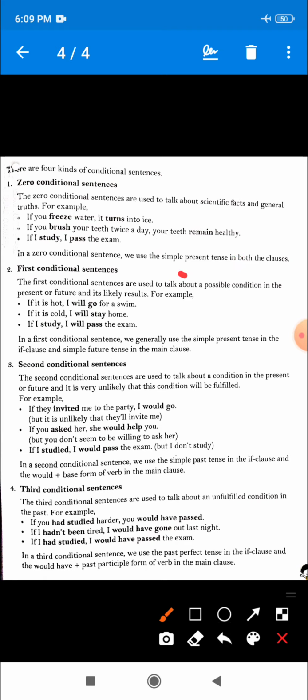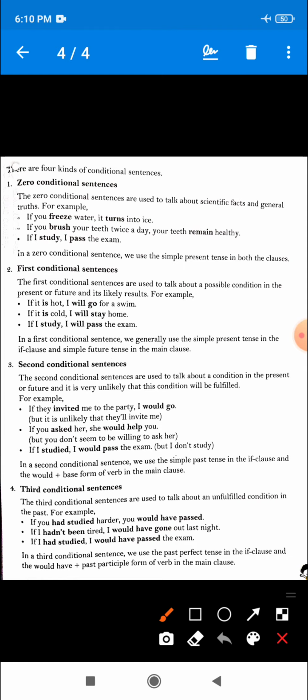You can see the first sentence, if you freeze water, this one is simple present tense, it turns into ice, this is also simple present tense. So student, this is an important fact you have to remember. If the sentence is a zero conditional sentence, then both clauses must be in simple present tense. This is an important fact that you have to remember. You will have an exercise on this point.